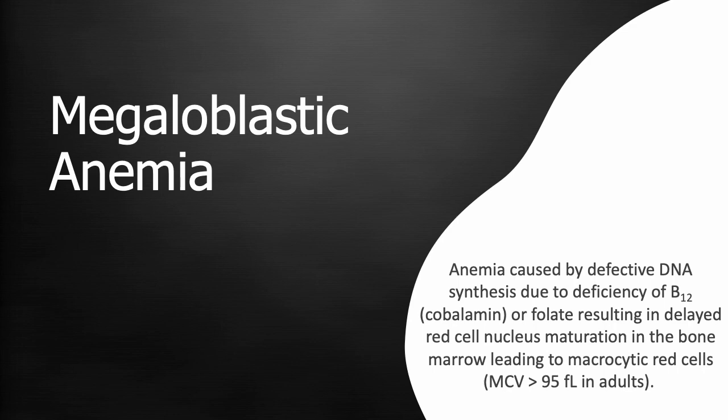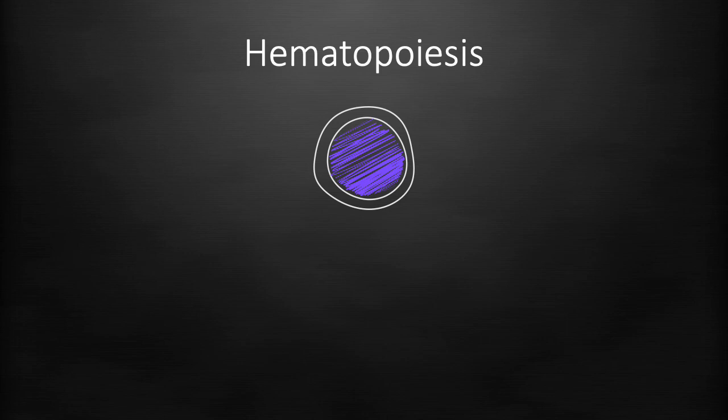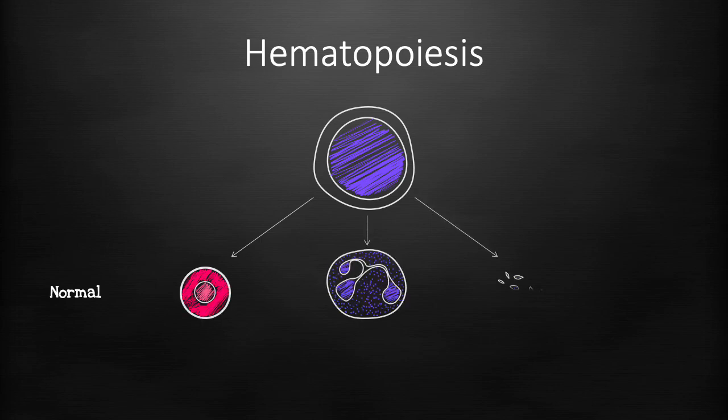Megaloblastic anemia is defined as a type of anemia caused by defective DNA synthesis due to vitamin B12 or folate deficiency. This causes delayed red cell nucleus maturation or ineffective hematopoiesis in the bone marrow, leading to macrocytic red cells and others. Hematopoiesis is the production of blood cells, which depends on an orderly cell division and differentiation for expansion and maturation of progenitor cells into members of circulating blood cells.